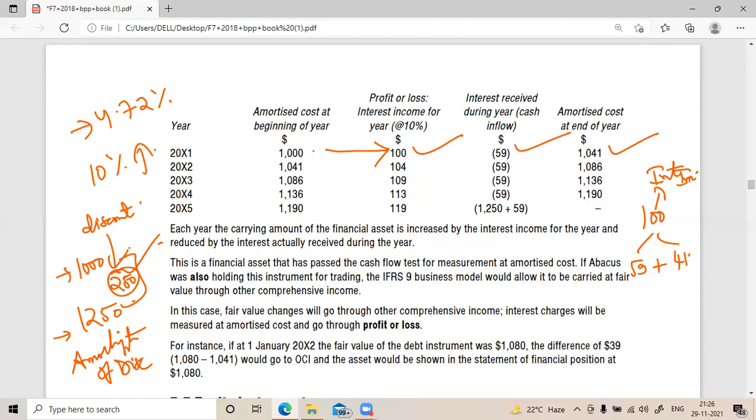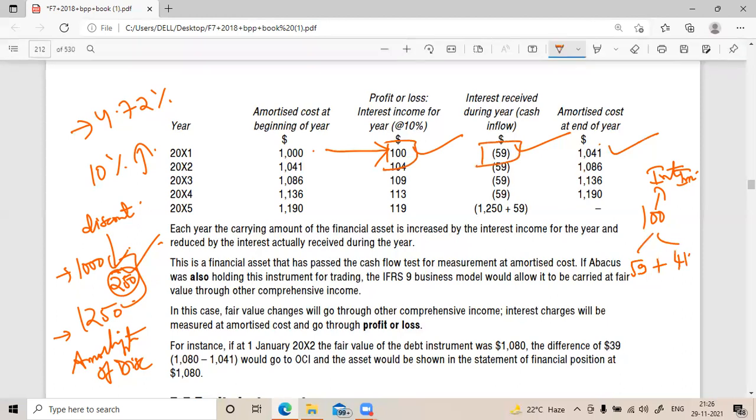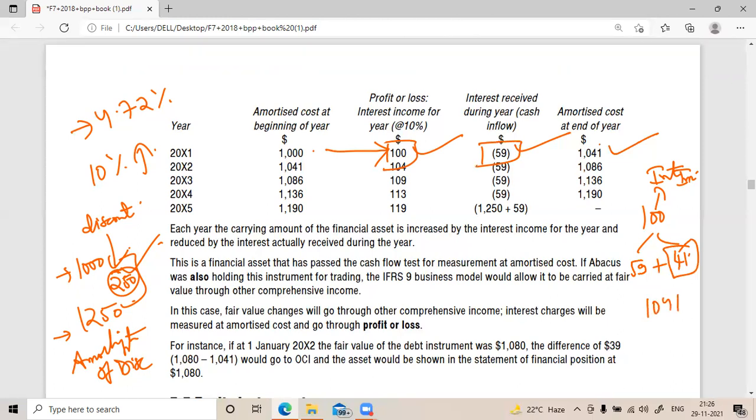I'm explaining this properly. This is what investors expect. This is what they are getting. This is what extra the company is paying as a part of amortization of discount. That means they will pay this 1041, then they'll increase this value and make it equivalent to 1250 on maturity. Got it?